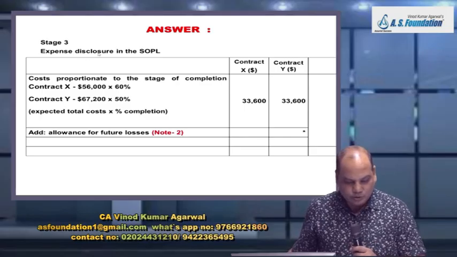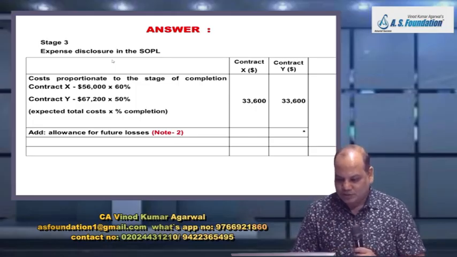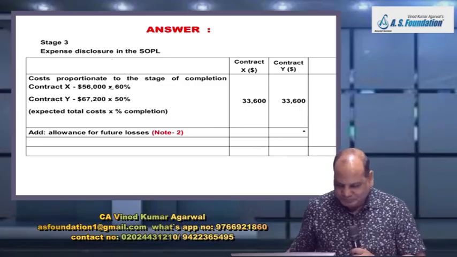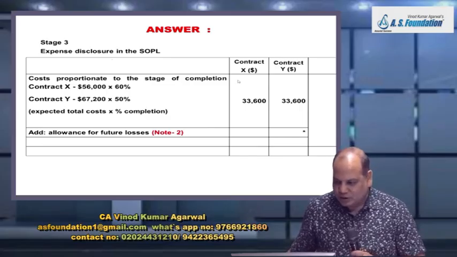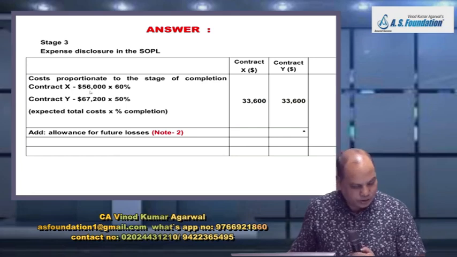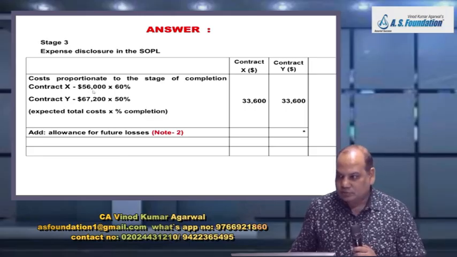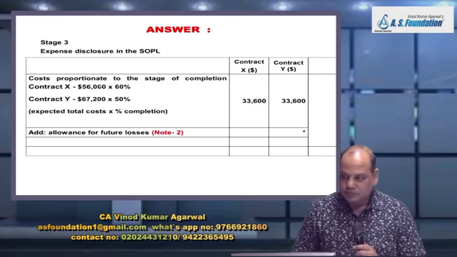Next step number 3 would be to calculate the amount of expenditure to be recognized in SOPL. So first is contract X, right here topic heading contract X, contract Y, and then contract X calculation. What is the expected total cost? 56,000. Where is this 56,000 in your answer? In step number 1.